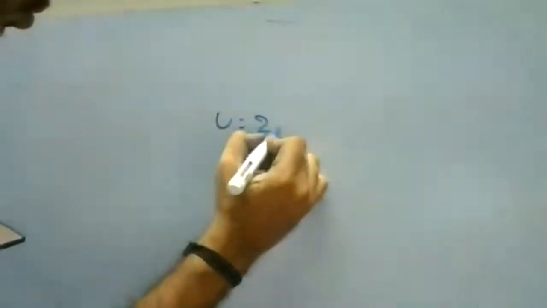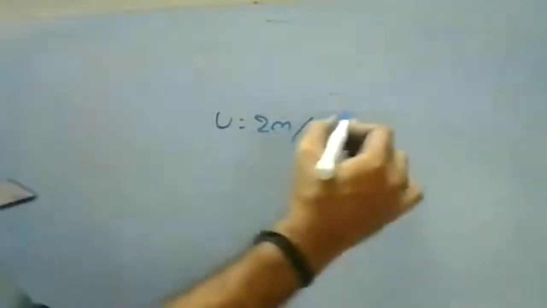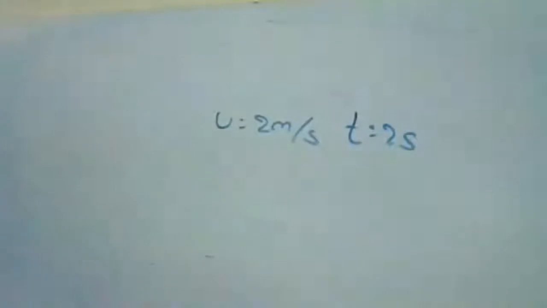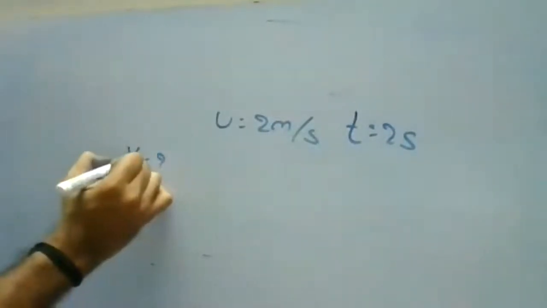So I'll read the question. Just try to concentrate. A food packet is released from a helicopter which is rising steadily. Remember, it was not at rest. It was moving with some velocity. So u is 2 meter per second. So the velocity v is 21.6? No, it is not 21.6. They have given the time period t as 2 seconds. So we are going to find the final velocity v.